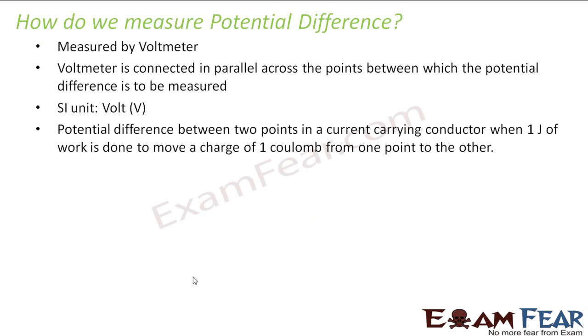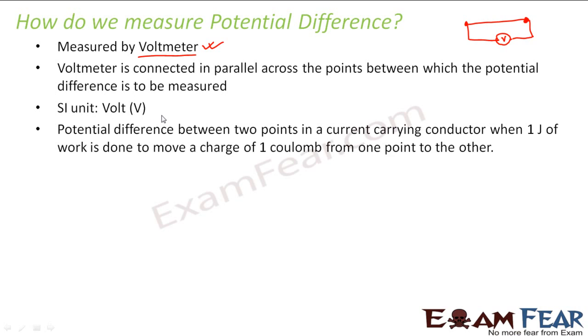So how do we measure potential difference? Potential difference is generally measured by an instrument called voltmeter. So how do we connect a voltmeter in order to measure potential difference? It is connected in parallel across the points between which the potential difference is to be measured. Let us suppose I want to measure the potential difference between these 2 points. So I connect a voltmeter across these 2 points. The reading of this voltmeter will tell me the potential difference between these 2 points.